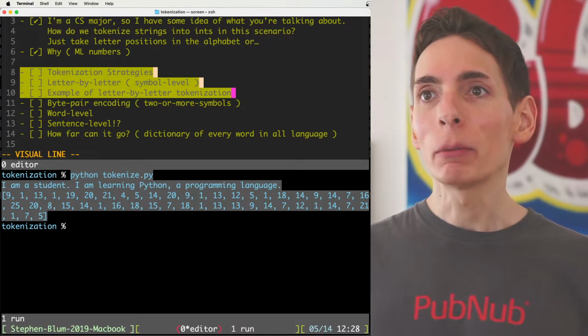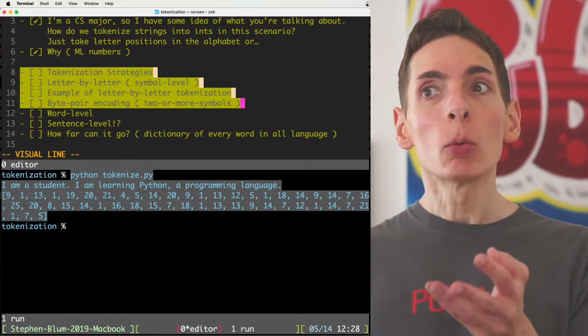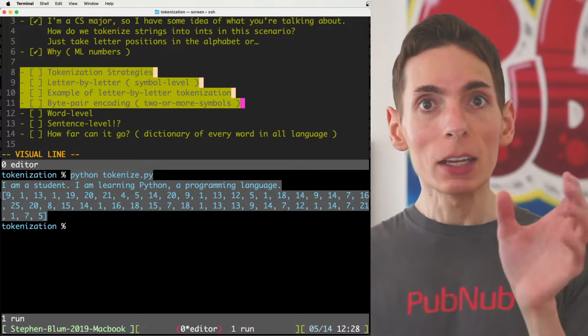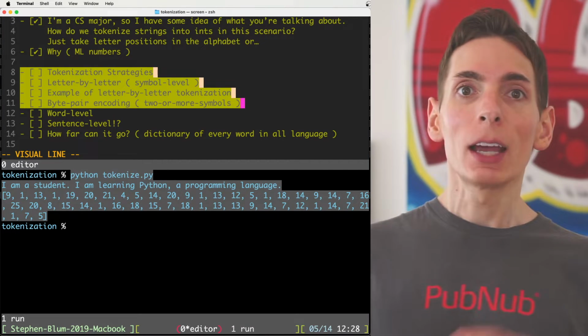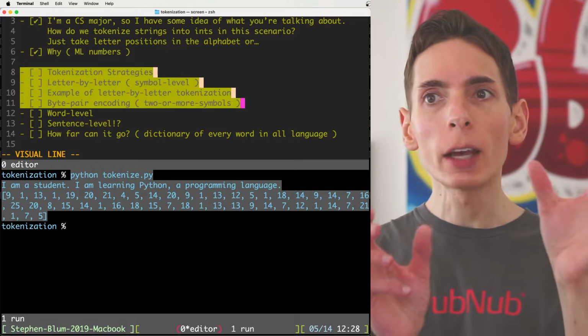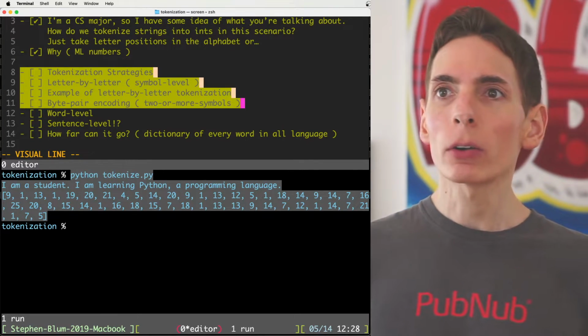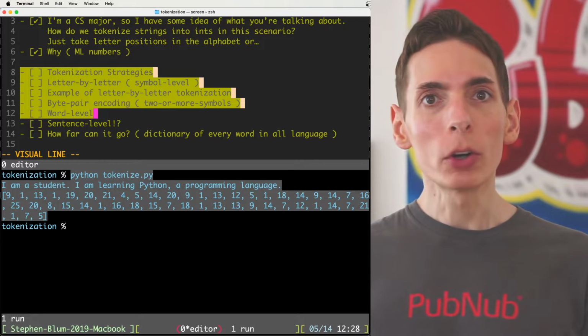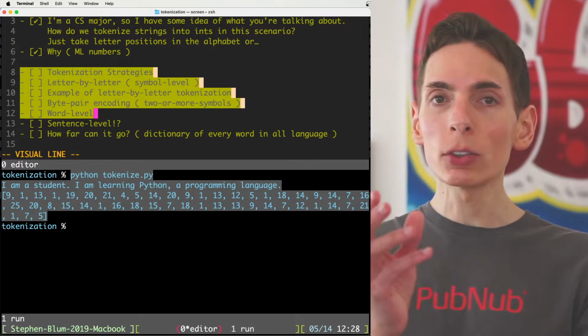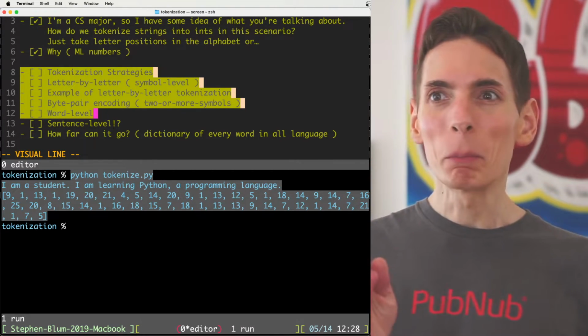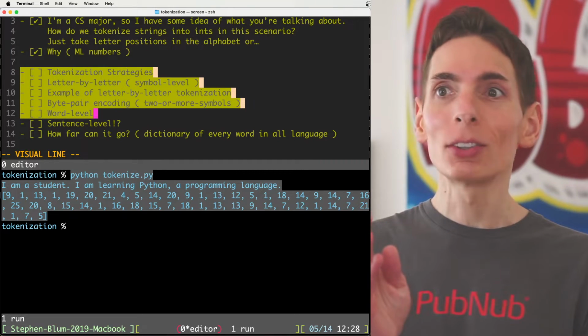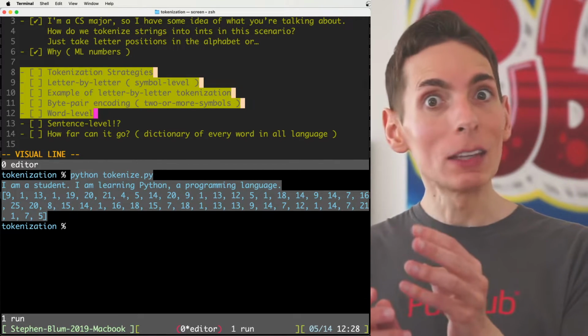You could also do byte pair encoding, where you take two or more symbols within the input text and the input sentence, and then sort of extract the common one. So that way it's sort of like a compression approach that accelerates your AI model. Then you can do word level, where you take larger tokens, so just a step above byte pair encoding, where you take the whole words and those are then the tokens.